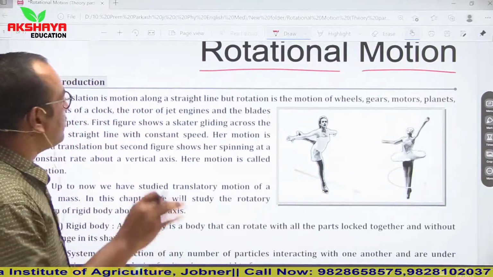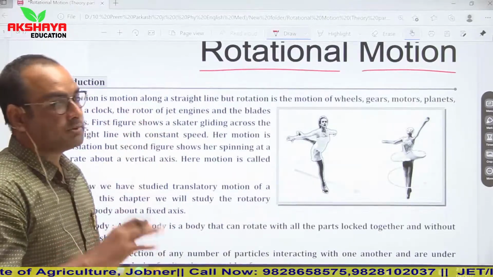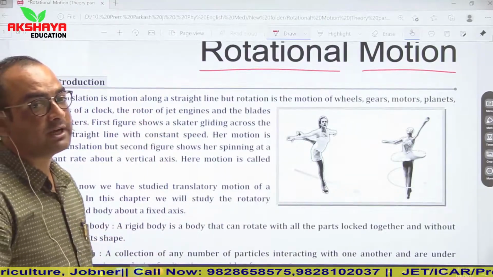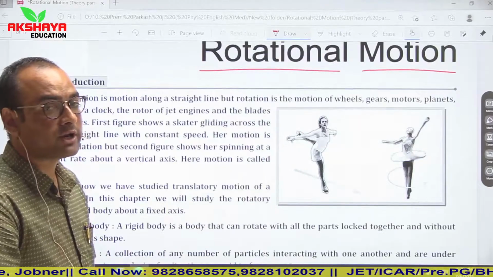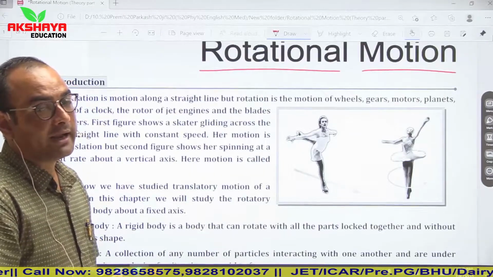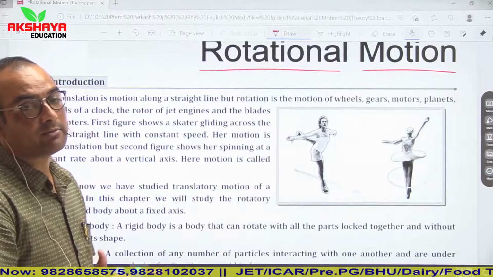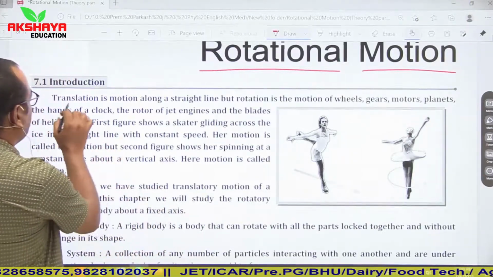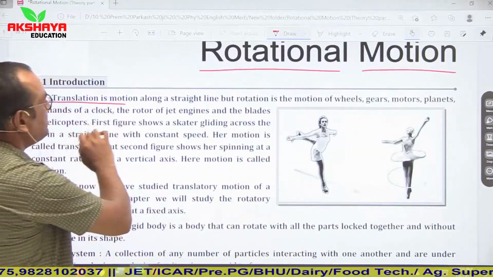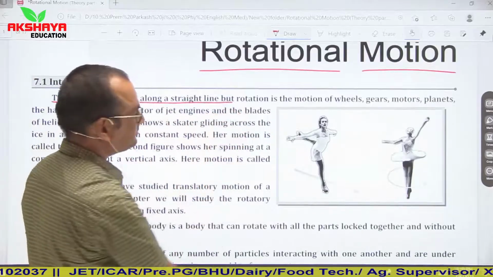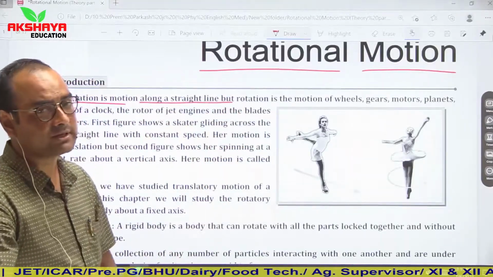See, first of all, if we talk about motion, then simply we study translational motion and rotational motion. Translational motion is along a straight line, meaning rectilinear motion.